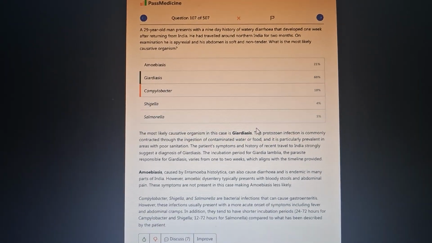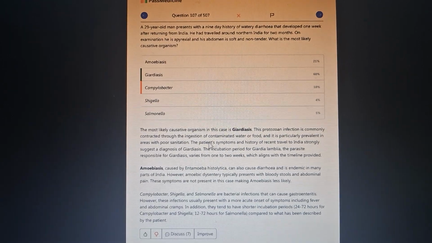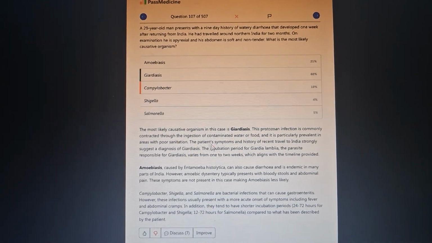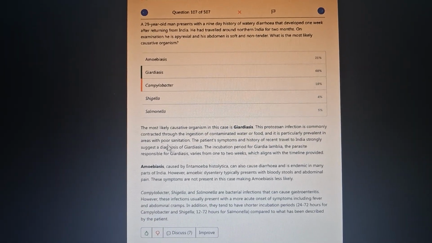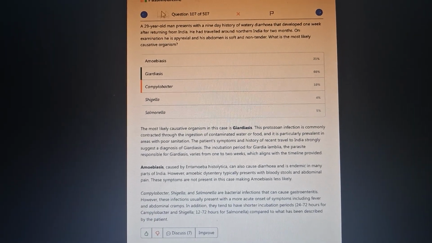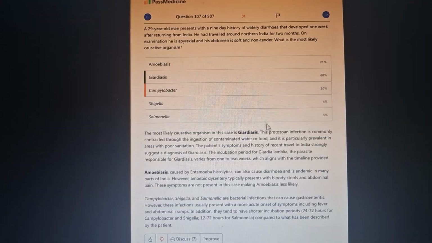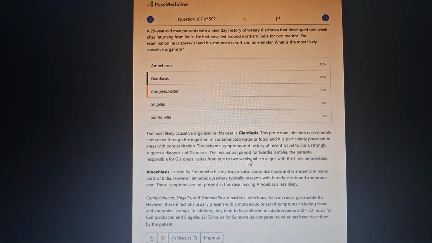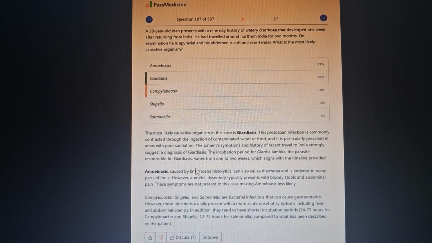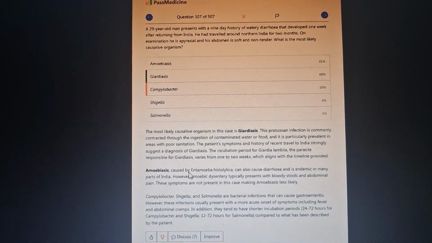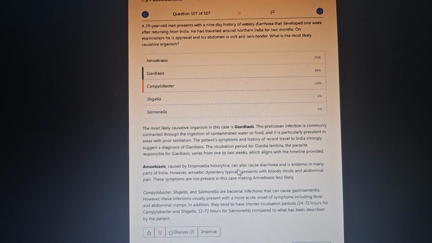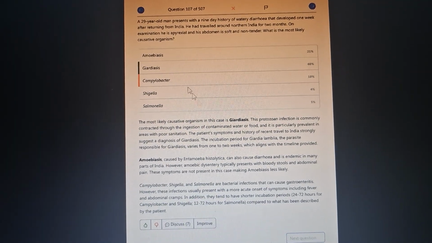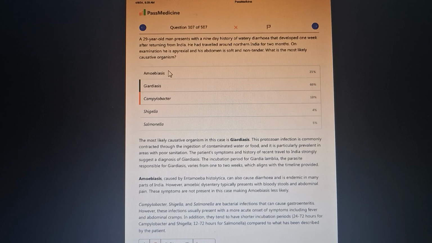Okay. Why giardiasis? Because of ingestion of contaminated water or food, and it is mainly in areas where there is poor sanitation, and here they are saying that he is returning from India. Okay, specifically northern India for 2 months. Okay, so the incubation of giardiasis is 1 to 2 weeks. Okay, amoebiasis, called Entamoeba histolytica, can cause diarrhea and is endemic in some countries. How do we rule out amoebiasis? As I've told, there is no bloody diarrhea. Okay, so we will rule this out.